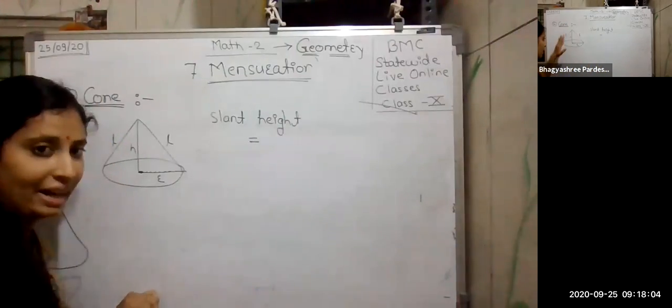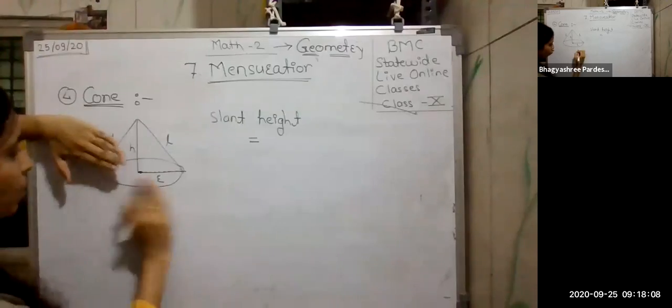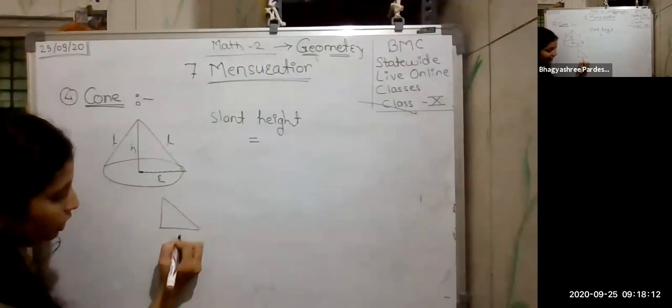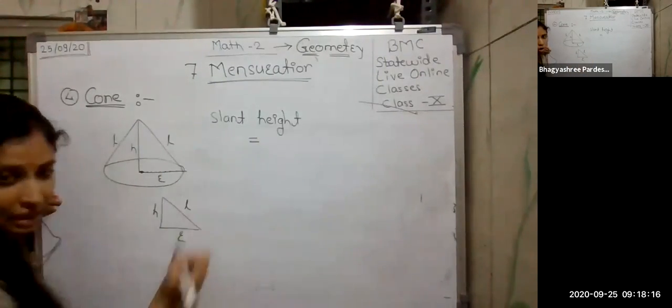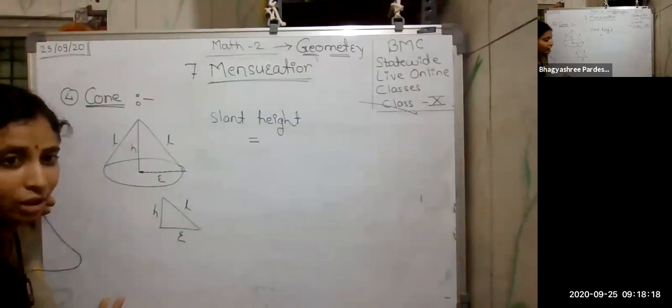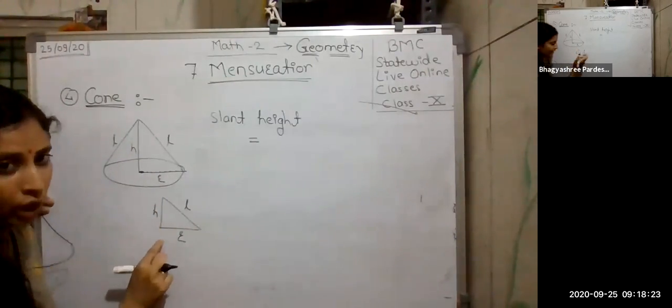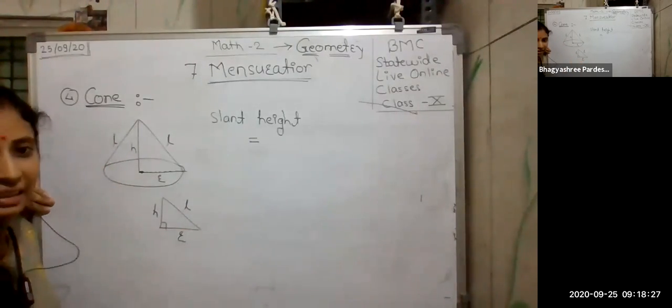Now, slant height. Just pay attention to this figure. Forget about all this, I am drawing it here. This was the radius, this was the height, and this was the slant height L. All of you very well know that the height is always perpendicular to the base, which means it forms a 90-degree angle here.